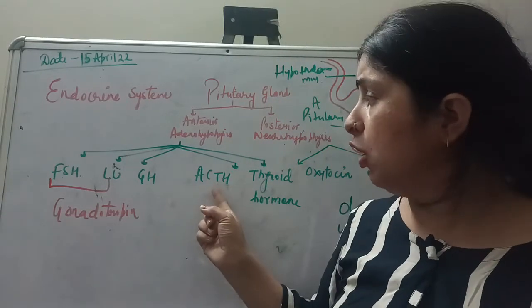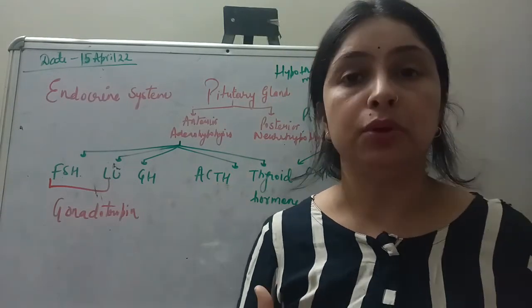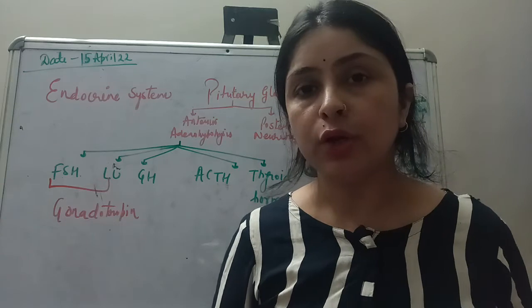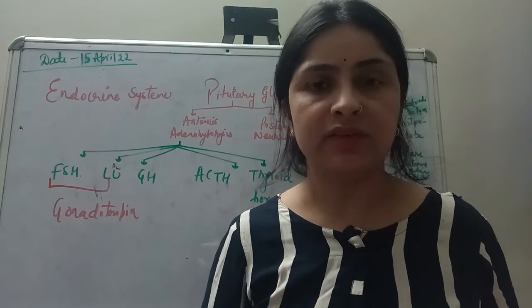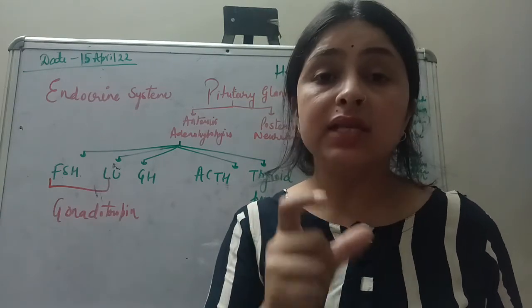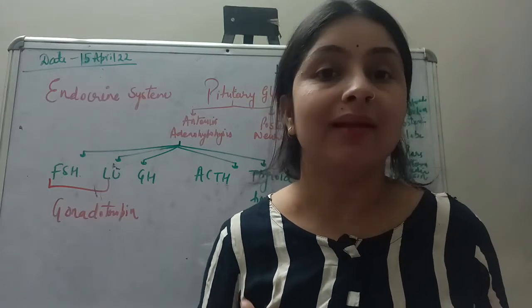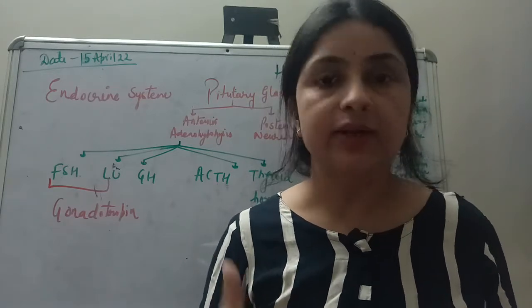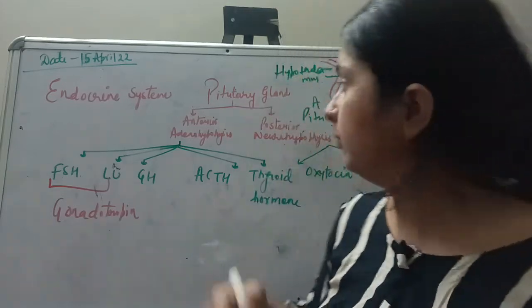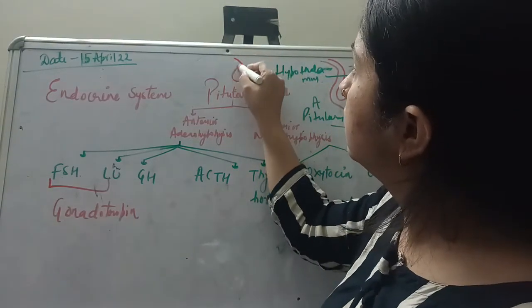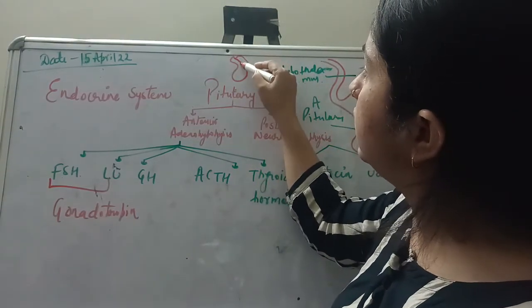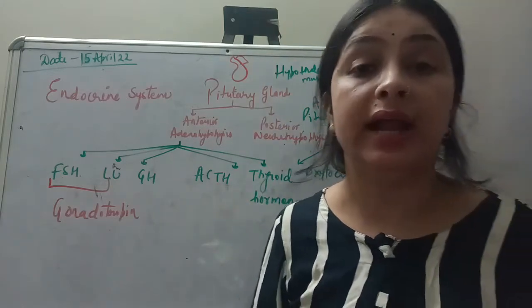Next, there is another hormone called adrenocorticotropic hormone. It's very clear from its name that it stimulates the secretion from the adrenal cortex of your adrenal gland. An adrenal gland is situated on the top of your kidney. This is a kidney, and at the top of it there is a cap-like structure which is called the adrenal gland.